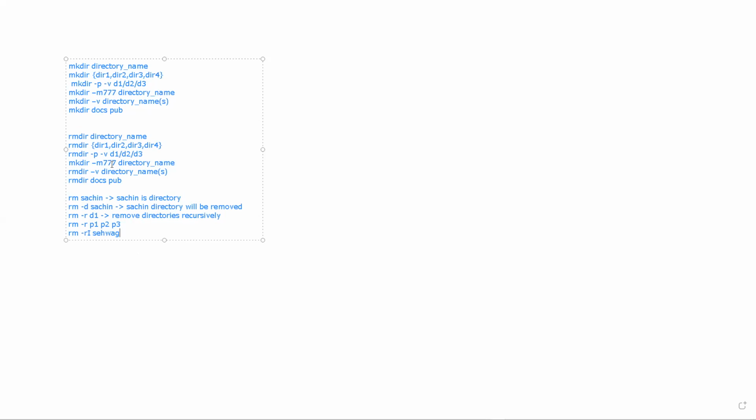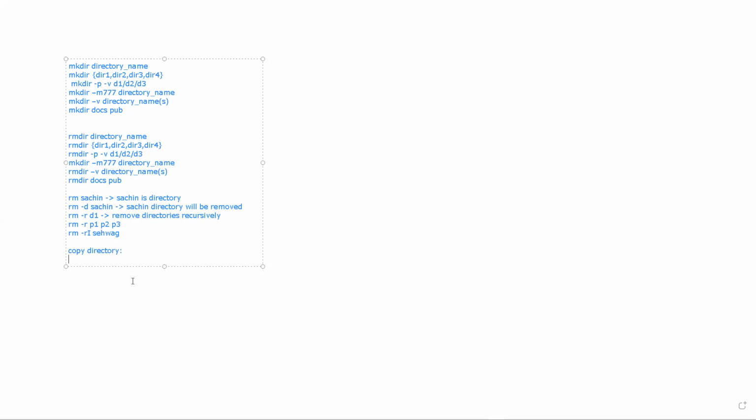So these are the commands we saw yesterday for creating and removing a directory. In removing a directory we saw the rmdir command and the rm command. After that we saw copying a directory, which means copying a directory from one Unix path to another Unix path. If you want to copy from source to destination, the source copy will stay as is, but it will create another copy in the destination.